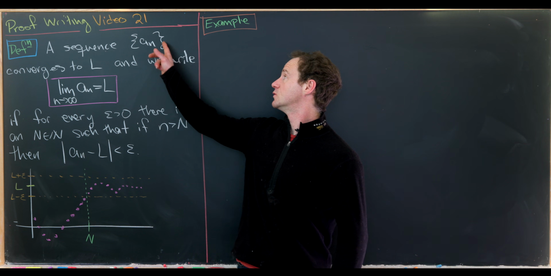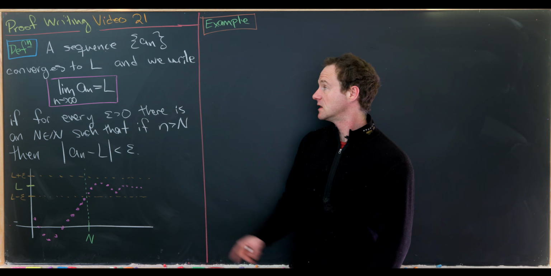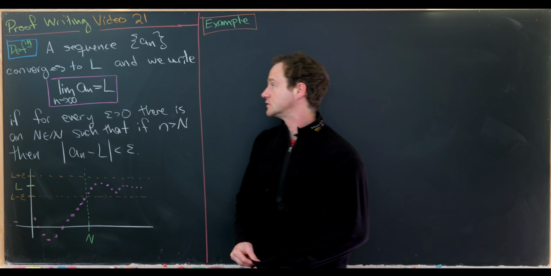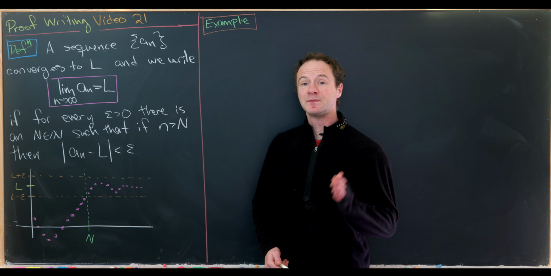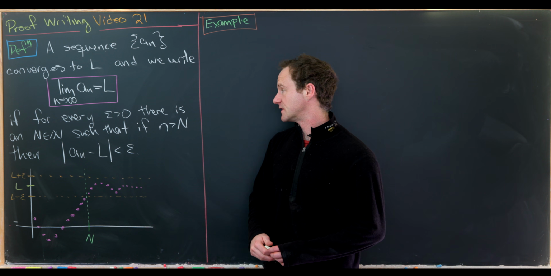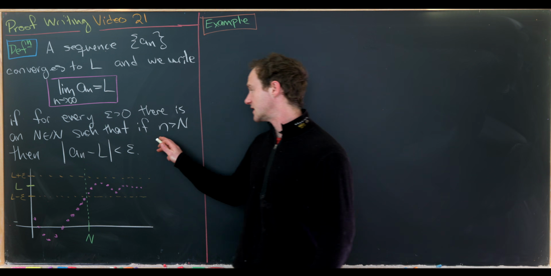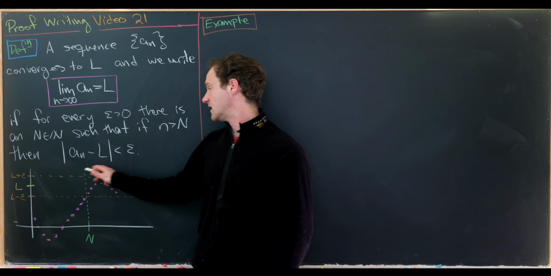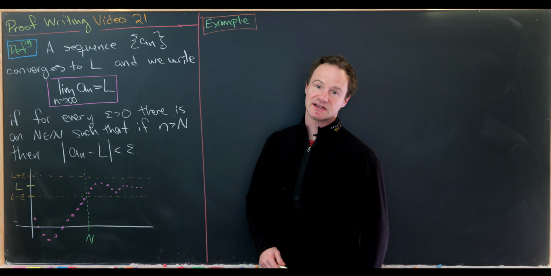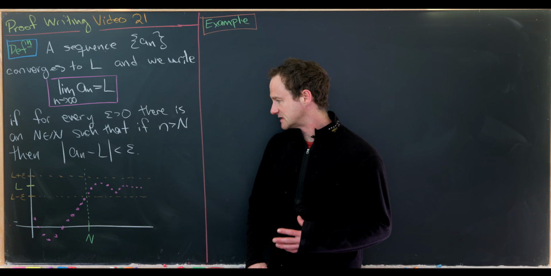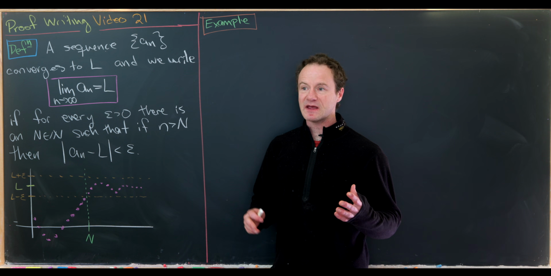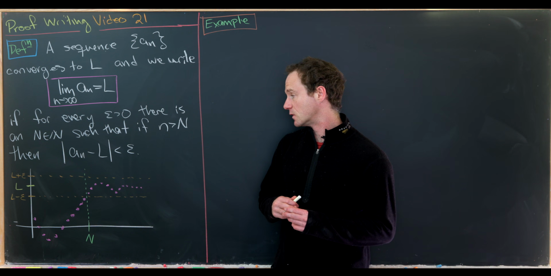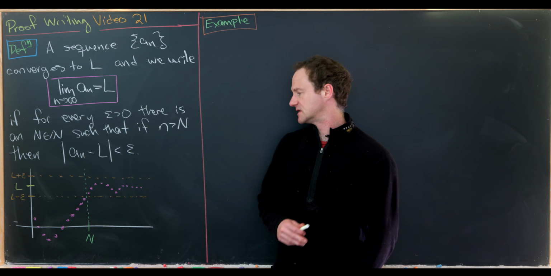So a sequence, which we'll write as curly braces A sub n, converges to L, and in that case we will write the limit as n goes to infinity of A sub n equals L, if for every epsilon bigger than 0 there is a natural number capital N such that if little n is larger than capital N, then the absolute value of A sub n minus L is less than epsilon. So what this means is that we can always make the terms of our sequence very, very close to the limit of the sequence if we look far enough into the sequence.